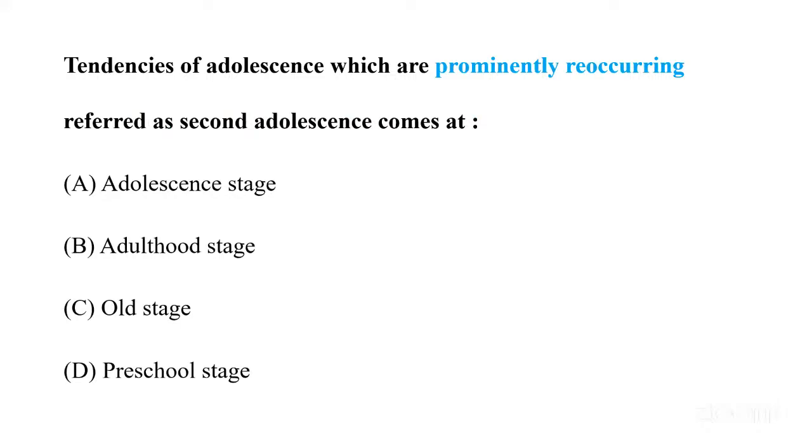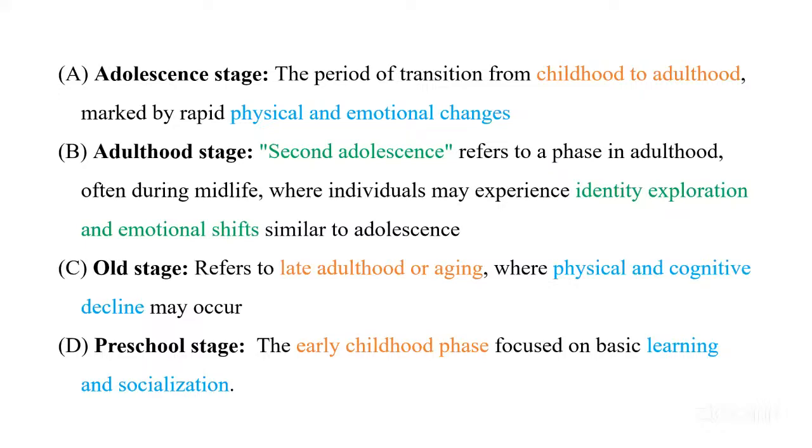Next question is: tendencies of adolescents which are prominently recurring, referred to as second adolescence, come at. The given options are A, adolescence stage, B, adulthood stage, C, old stage, and the last, preschool stage. Let's understand the options. Option A, the adolescent stage, is a period of transition from childhood to adulthood. We are making rapid physical and emotional changes here.